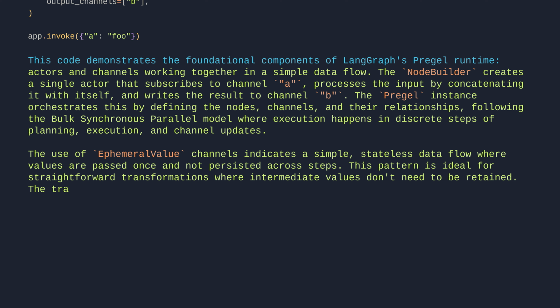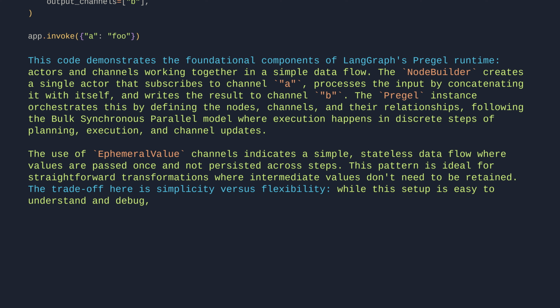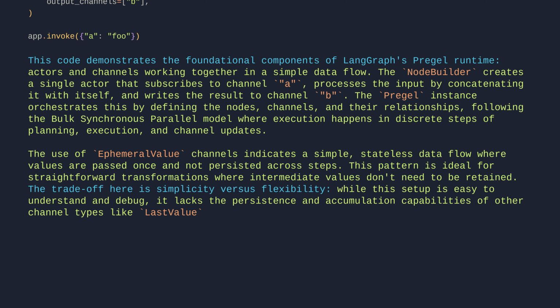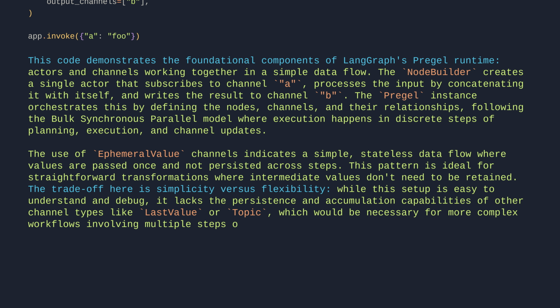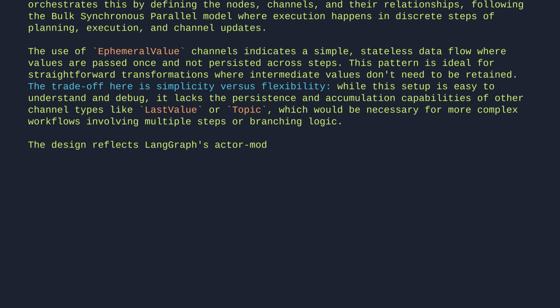The trade-off here is simplicity versus flexibility. While this setup is easy to understand and debug, it lacks the persistence and accumulation capabilities of other channel types like last value or topic, which would be necessary for more complex workflows involving multiple steps or branching logic. The design reflects LangGraph's actor model architecture, where each node operates independently on its subscribed channels.